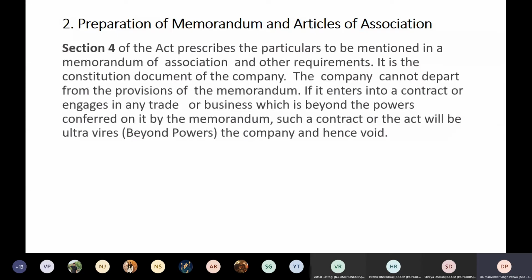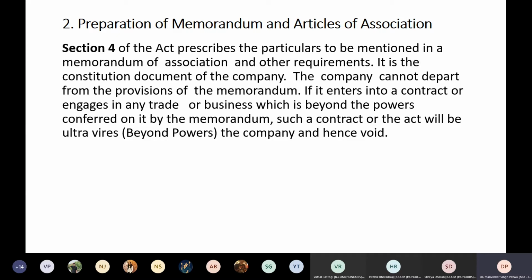Okay, so preparation of memorandum and articles further. Section 4 of the Act prescribes the particulars to be mentioned in the memorandum of association and other requirements. It is the constitution document of the company. The company cannot depart from the provisions of the memorandum. If it enters into a contract or engages in any trade or business which is beyond the powers conferred on it by the memorandum, such contract or act will be ultra vires, or you can say void. I have already told you it determines the scope of the company, and further it actually powers the company.